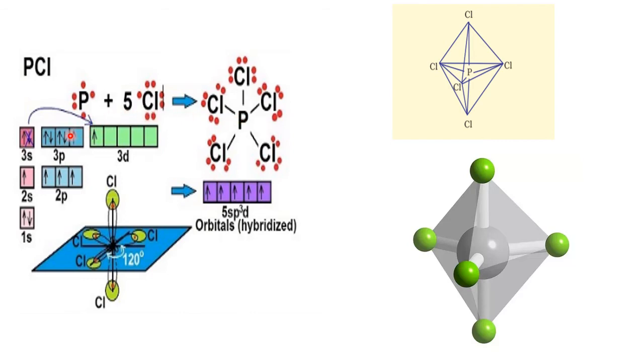It is 3s2 and 3p3 in the case of phosphorus. But here, one of the 3s electrons has gone to the empty 3d, because all belong to the same quantum number: 3s, 3p, 3d, n equal to 3 only. So this electron thinks, why can't I go to this area instead of pairing here, where already one electron is there, when empty space is available in the 3d?